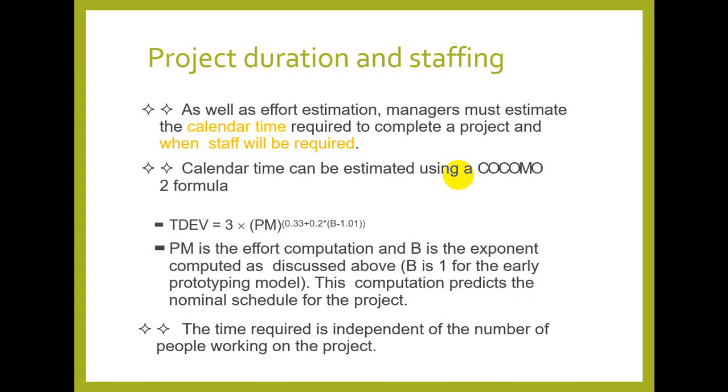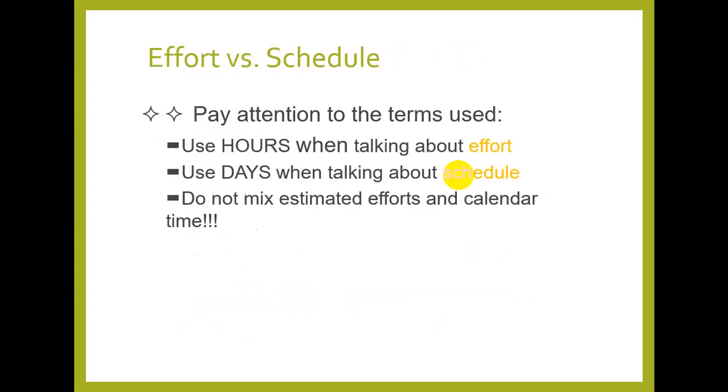Calendar time is not dependent upon the number of people, because we discussed previously that in case of software development, it is not a reality that the more people there are, the more quickly we will be able to develop the project. In case of software development, it is not true. So therefore calendar time is not dependent upon the number of people we have. The number of people or the staff estimation is required to calculate the cost of the project, because the more people are involved, the more man hours will be put into the project, and the more the cost needs to be calculated.